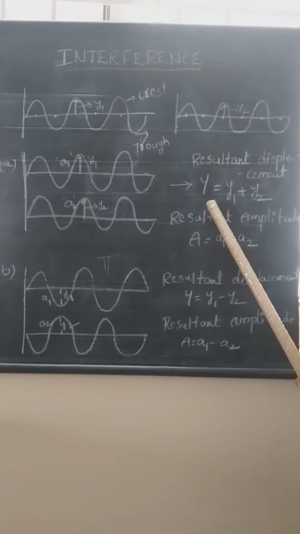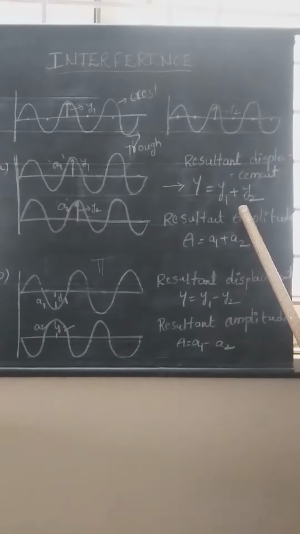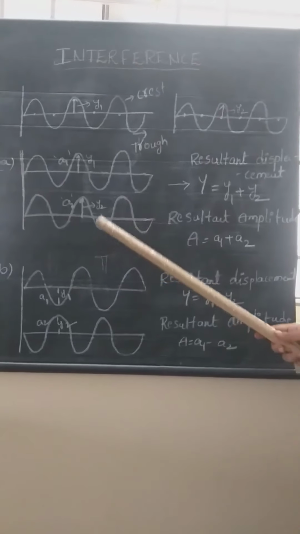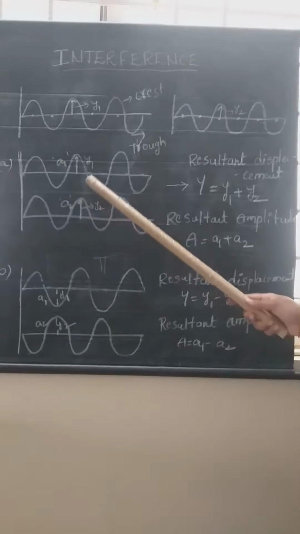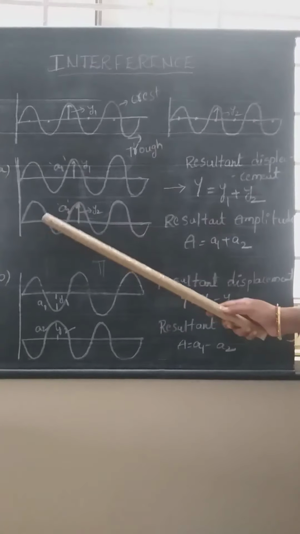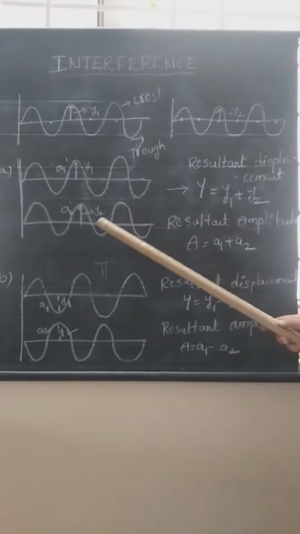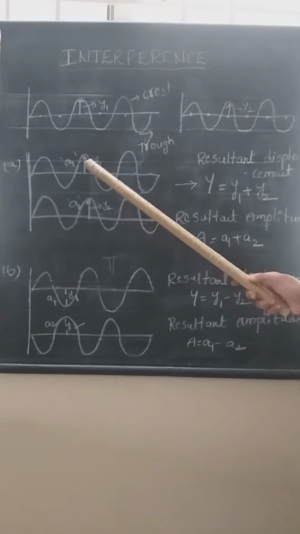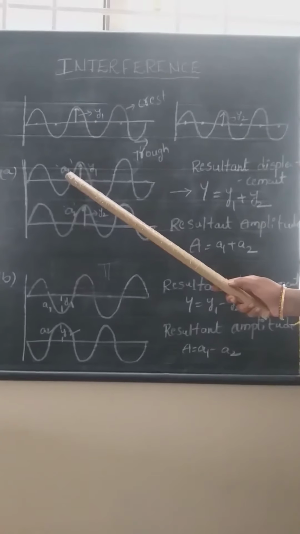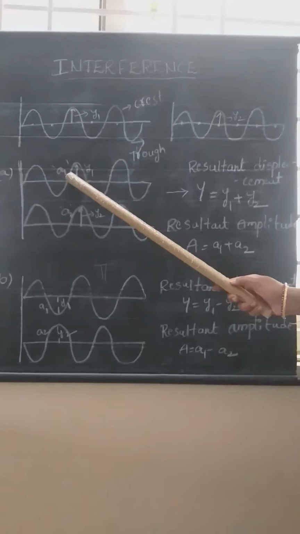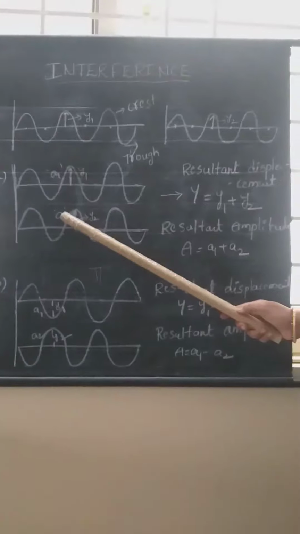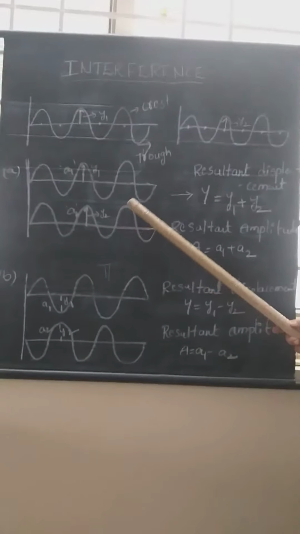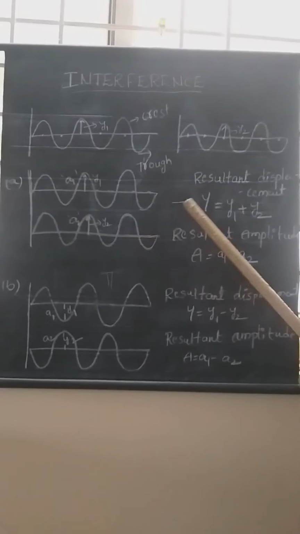Therefore, the resultant displacement of the particle is like this. Next, coming to the resultant amplitude. With respect to a particle, we are talking about displacement, but with respect to the wave, the maximum displacement of the wave will be called amplitude. The first wave's maximum displacement is A1, the second wave's maximum displacement is A2. Then such kind of wave superposition is going to take place in the given medium.